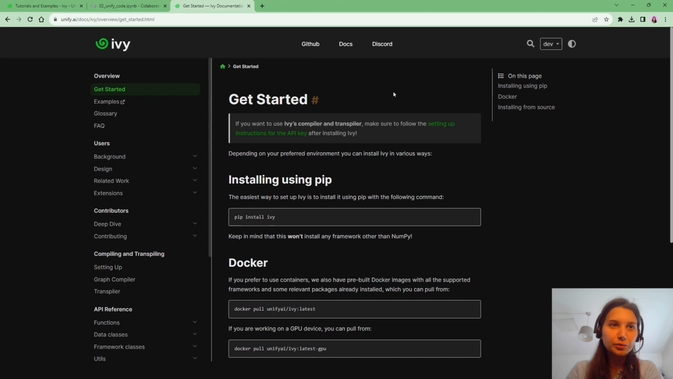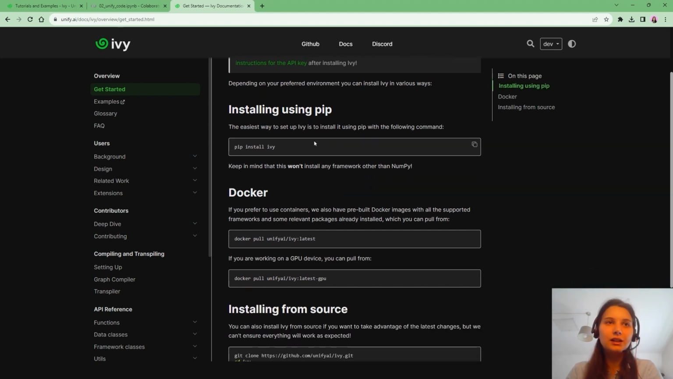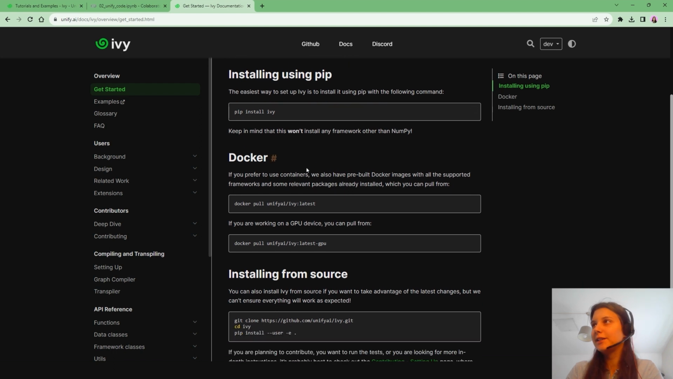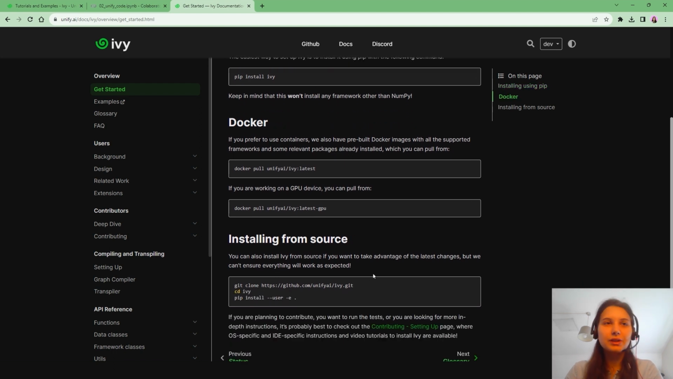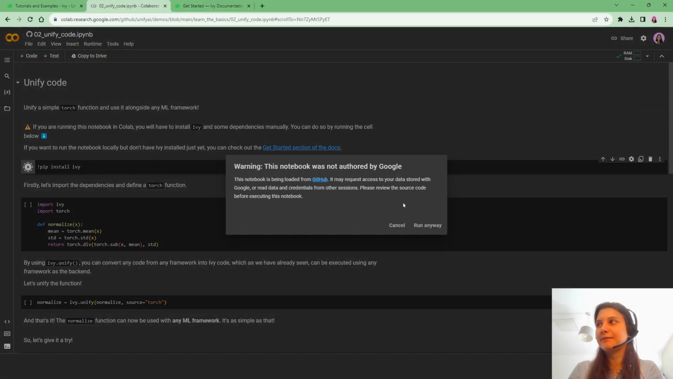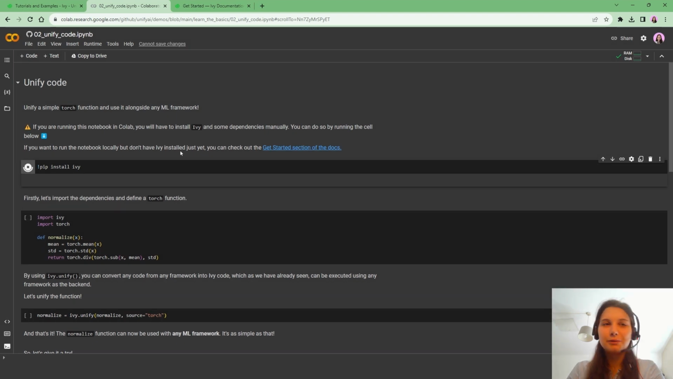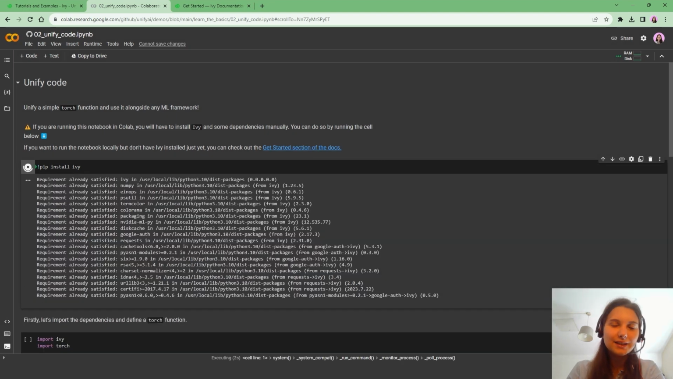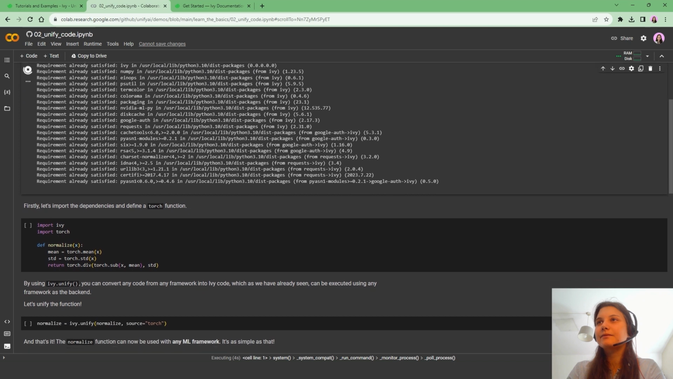So this is our documentation. Under the Get Started section, you can see how to install Ivy locally, set up the Docker, or just clone our GitHub repository. But for now, I'm going to stick to Colab and run the first cell, which will install Ivy in this instance of the notebook.